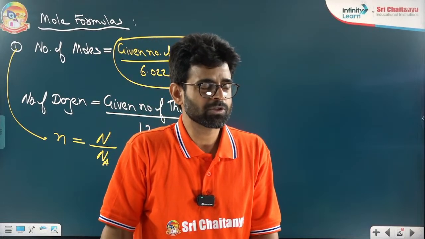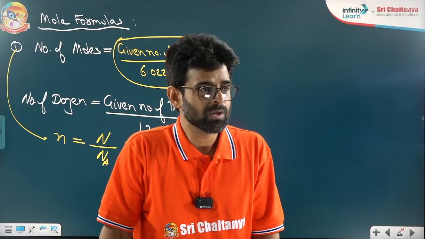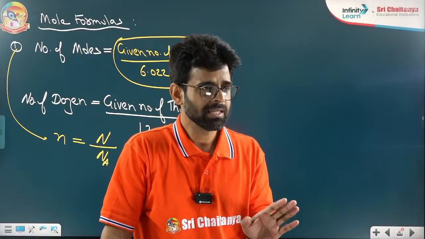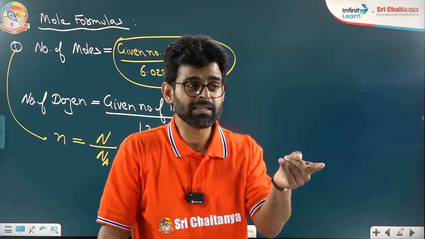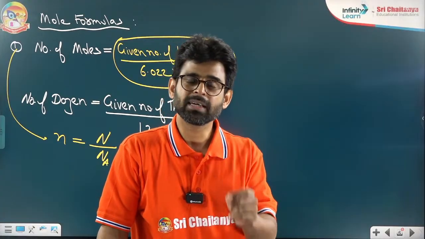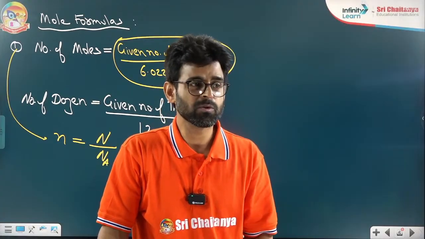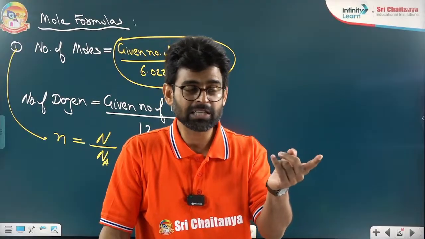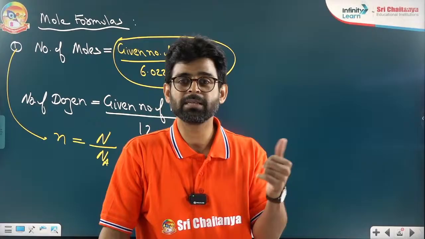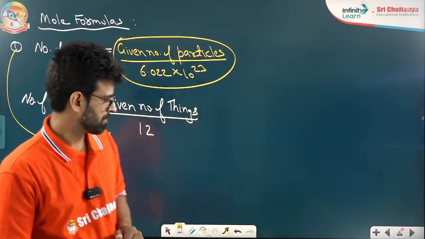Chetan is asking some question. Yes, Chetan beta, you are giving also the right answer. If you solve this given answer, you will get the same answer. If you match the answer given by you with what we found, it will be the same.